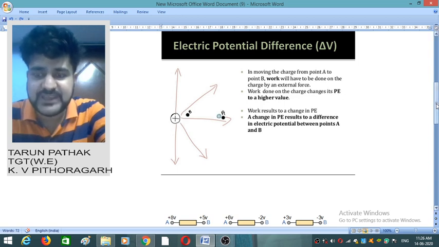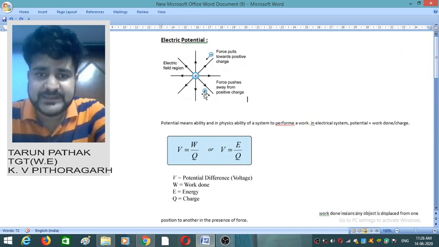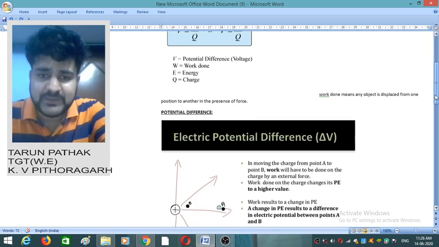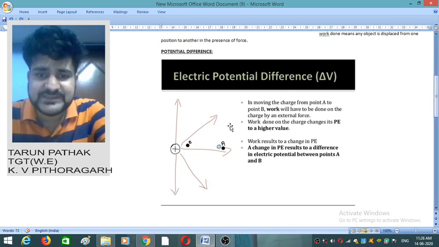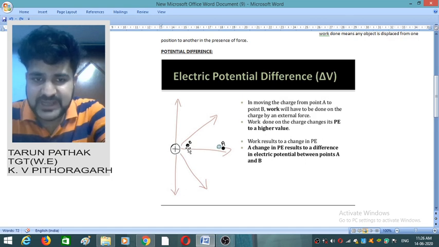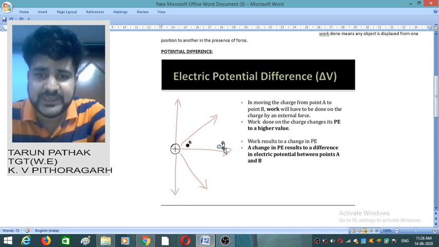This means that whenever we calculate the potential, we take the reference of infinity, but whenever we talk about the potential difference, we take the reference of a nearby point. Suppose we have to calculate the potential at point B, then we will say that the potential difference of point B and point A will be V subscript BA, meaning that we are measuring the potential of point B with reference to point A.